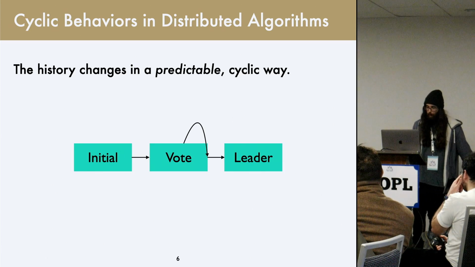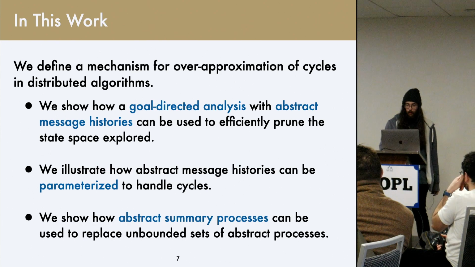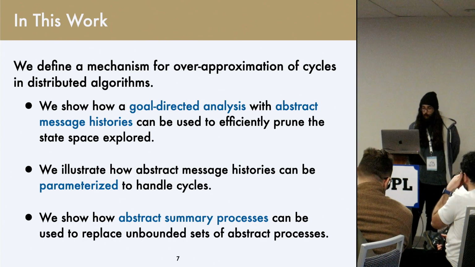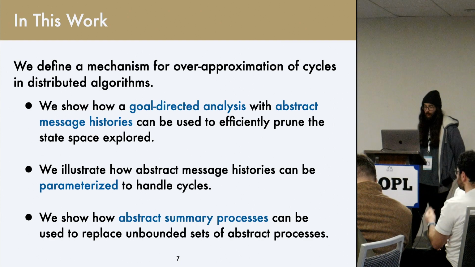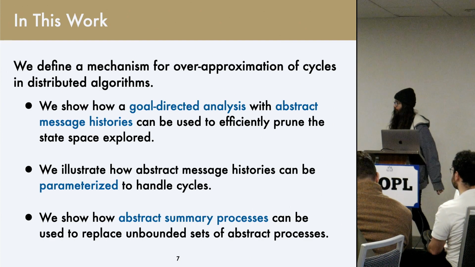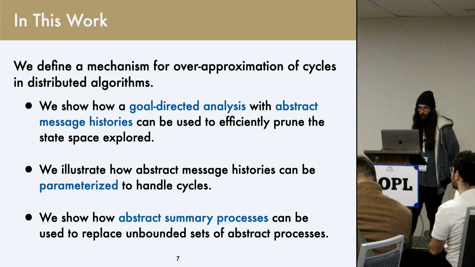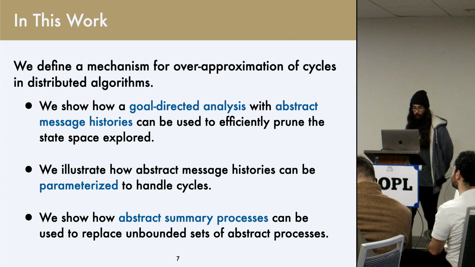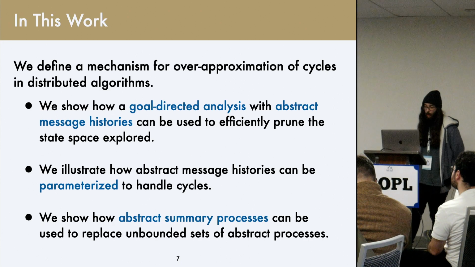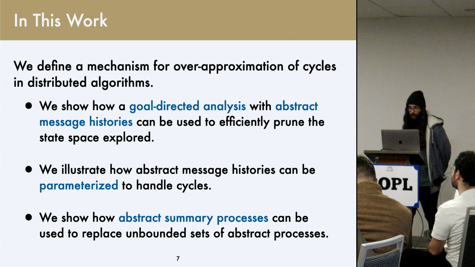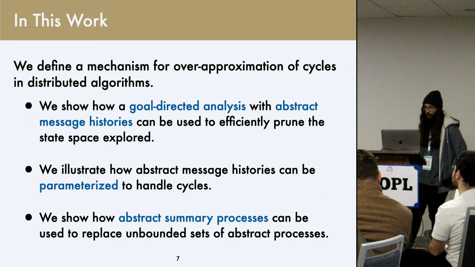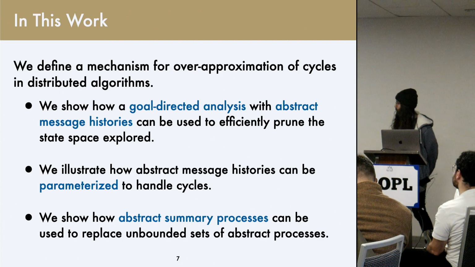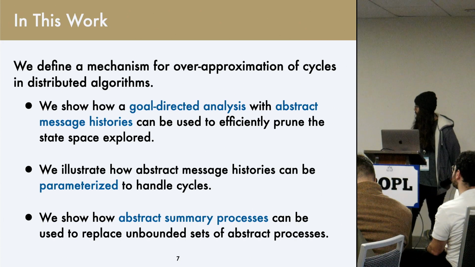With that observation in mind, in this work, we define a mechanism for over-approximating these sort of cycles in distributed algorithms. In particular, we're going to talk about how you can use goal-directed analyses with abstract message histories in order to efficiently explore the state space of these programs.